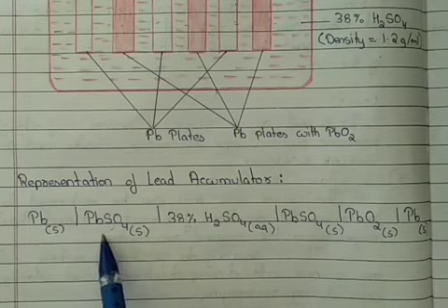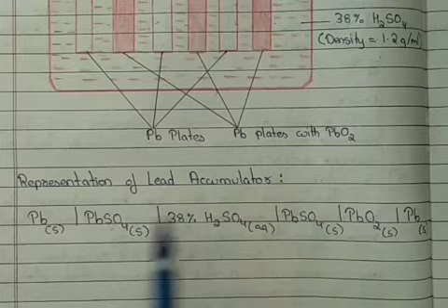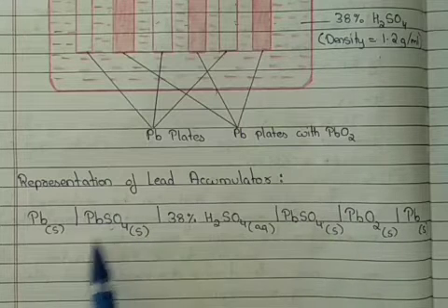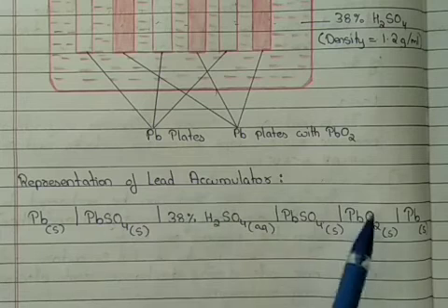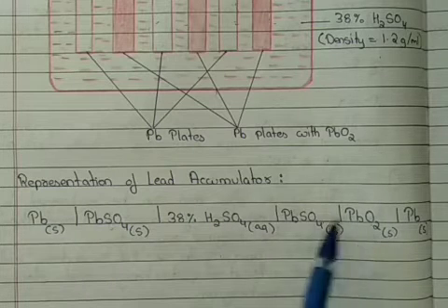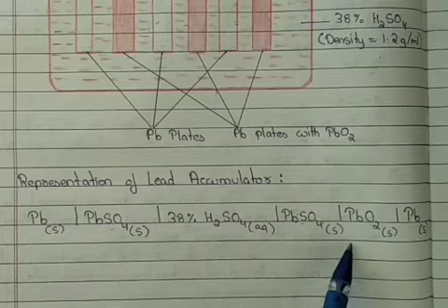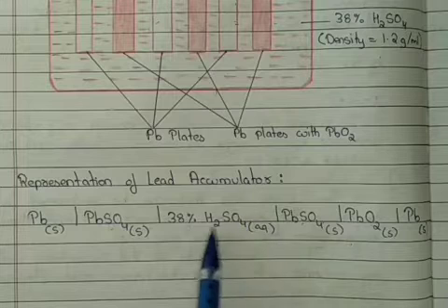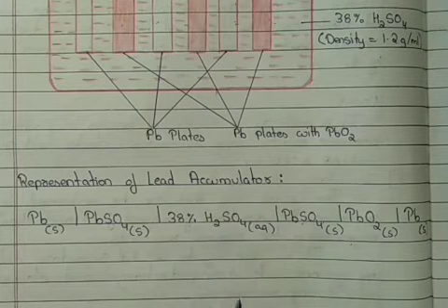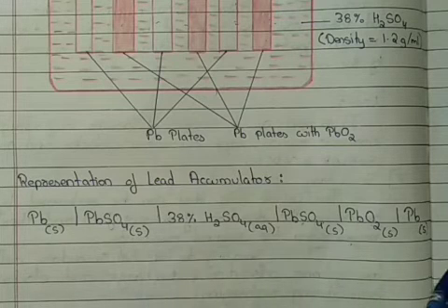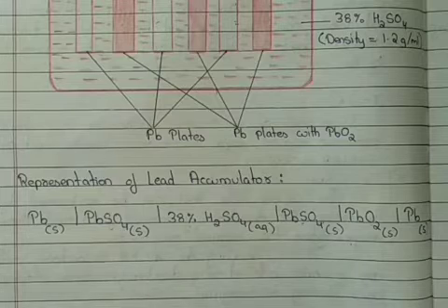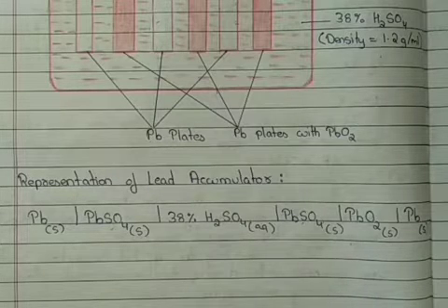So we also have the 2 other electrolytes, that is lead sulfate. Once again, lead, lead sulfate is our anode part, lead oxide, lead sulfate is our cathode part, and in between the two the common electrolyte is sulfuric acid. In this the contact is direct, so we have only single vertical lines everywhere. So this would be our representation of the lead storage battery, also known as the lead accumulator.